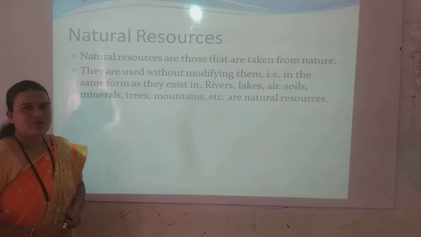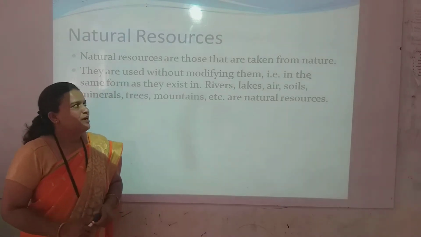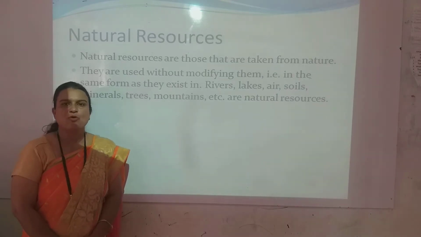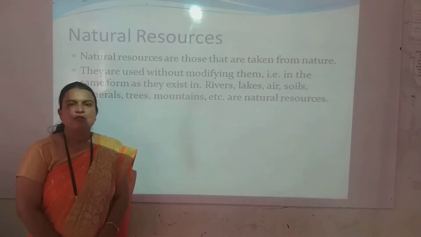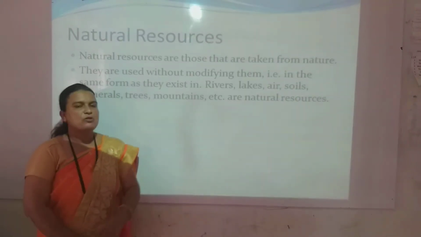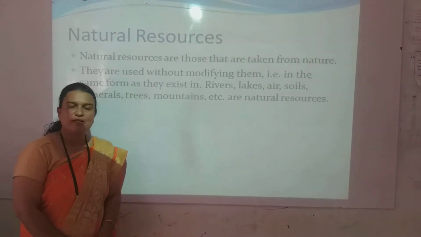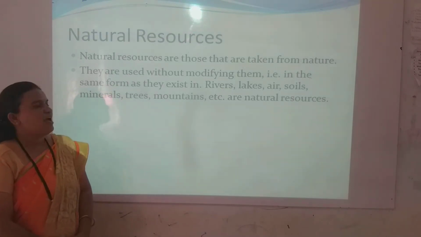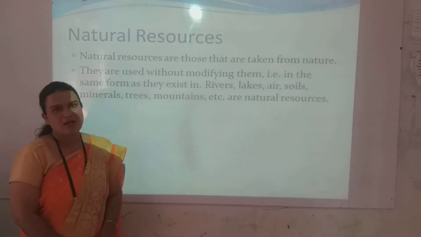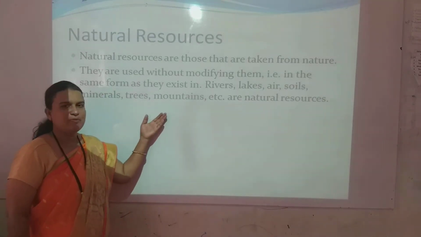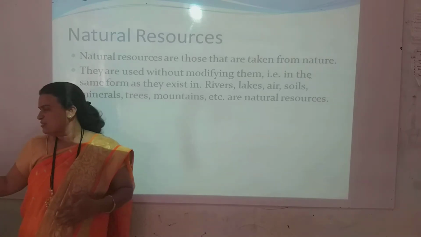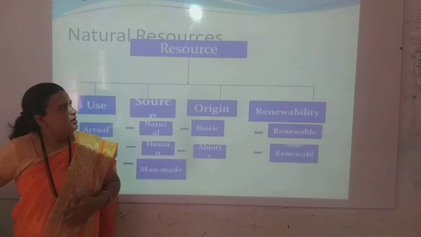Natural resources. Natural resources means those that are taken from nature and we are using without much modification. Those substances are called natural resources, such as river water, lake water, the air we are using, the soil we are using, as well as minerals and trees. These all substances are called natural resources because we are taking them from nature and using them without much modification.